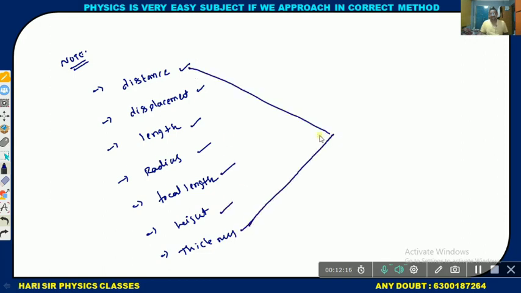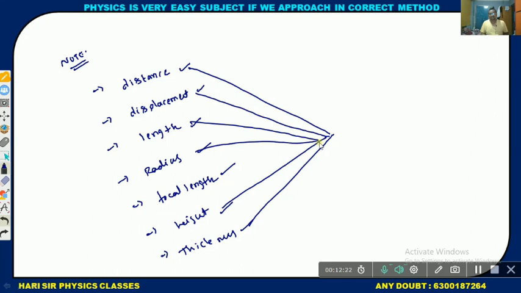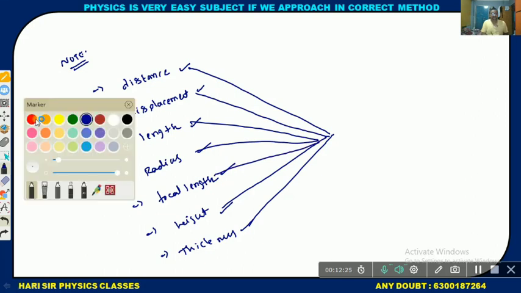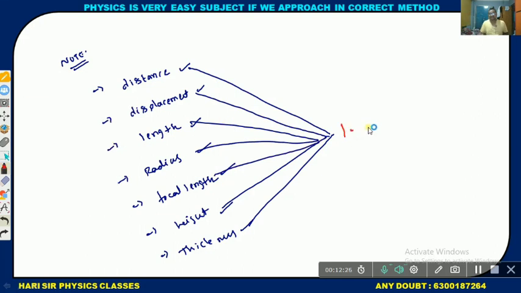All are having the same fundamental unit. Means all are coming from only one fundamental quantity, that is called length. Length is a fundamental quantity.